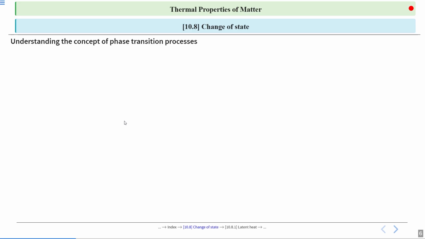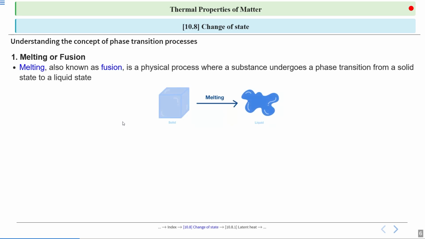Understanding the concept of phase transition processes. So, first process, melting or fusion. Melting, also known as fusion, is a physical process where a solid substance undergoes a phase transition and converts to liquid.